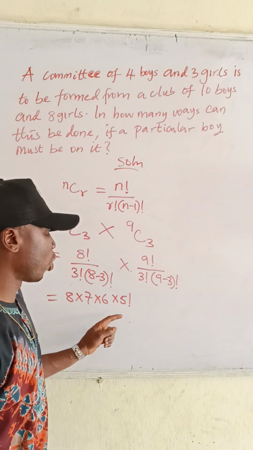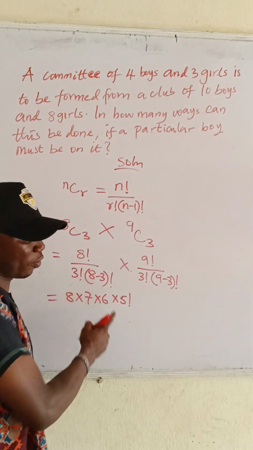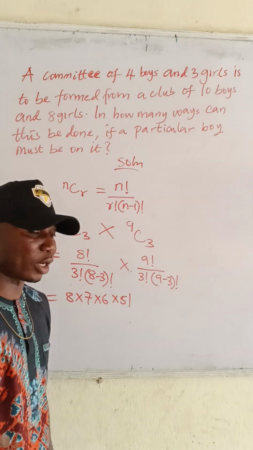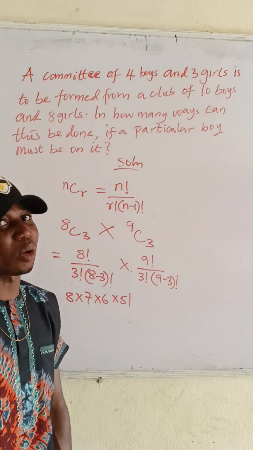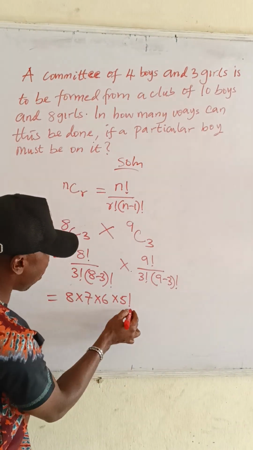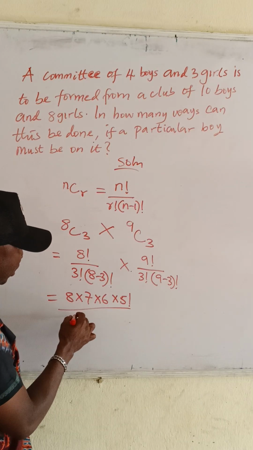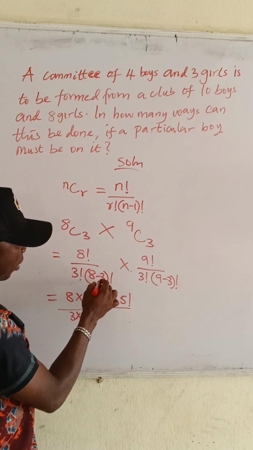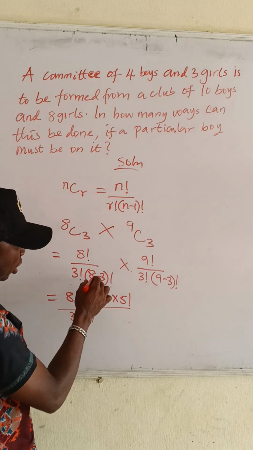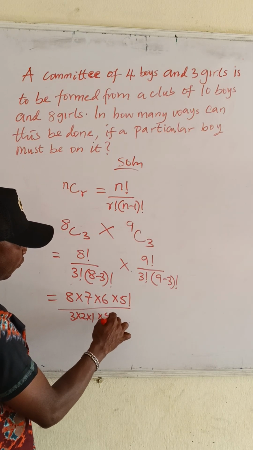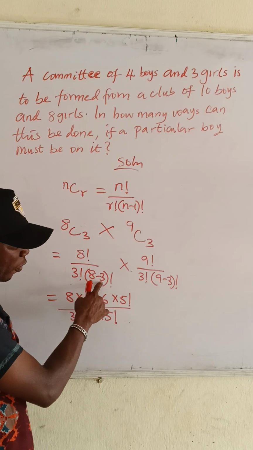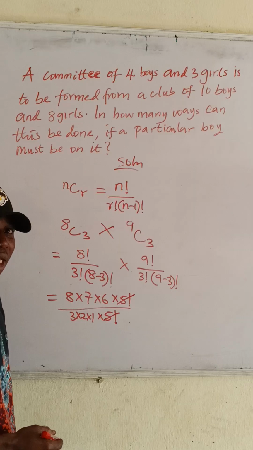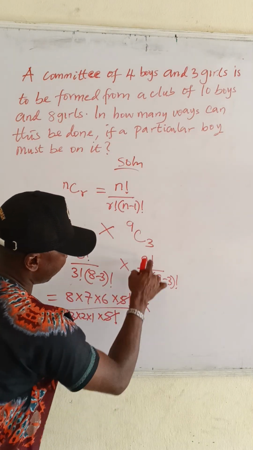But what will happen is that we still have another factorial down here, which is 5 factorial, because 8 minus 3 will be 5 factorial. So that one will cancel this one. That is why we don't want to waste our time with that. All divided by 3 factorial here, which is 3 times 2 times 1. Then 8 minus 3 will be 5 factorial, so this factorial will cancel this one. You understand? Good. And then we have this side.